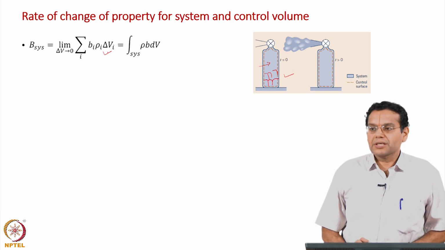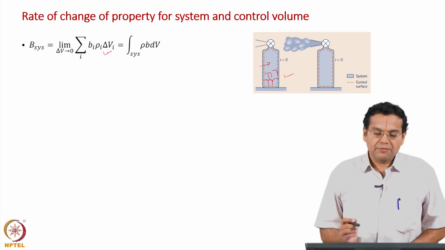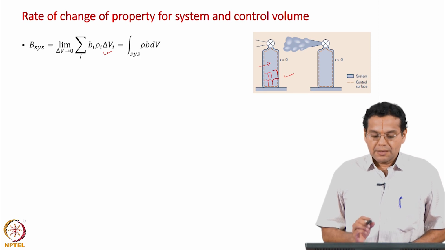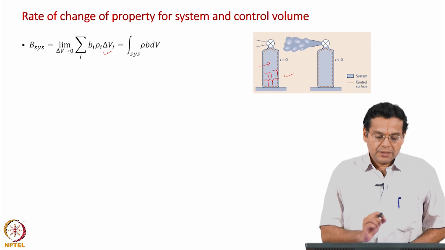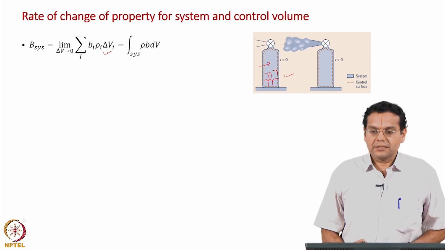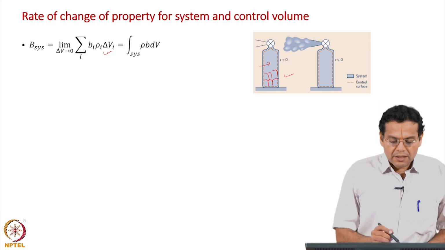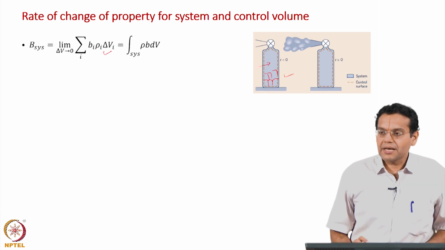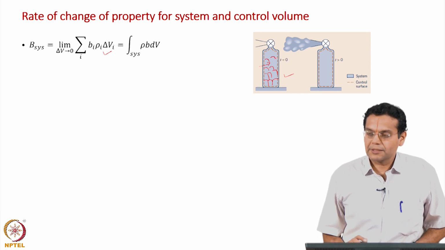Throughout this course we are using small v for velocity, capital V for volume. That may differ from some fluid mechanics books. So, what does delta V i mean? I split this system into smaller and smaller volumes.